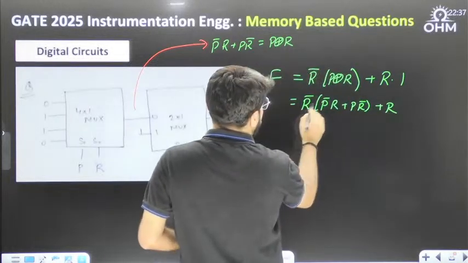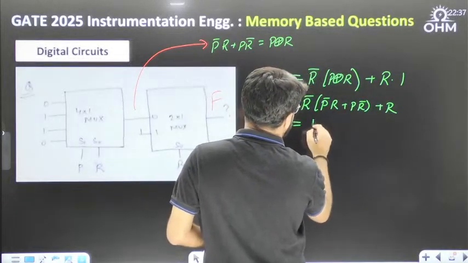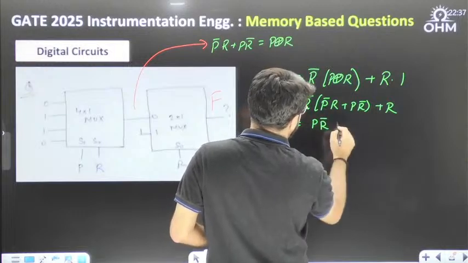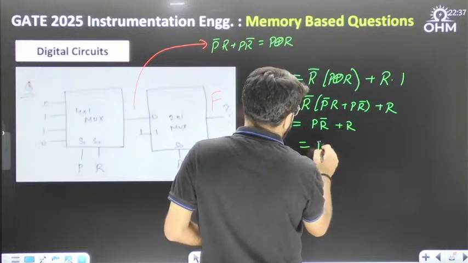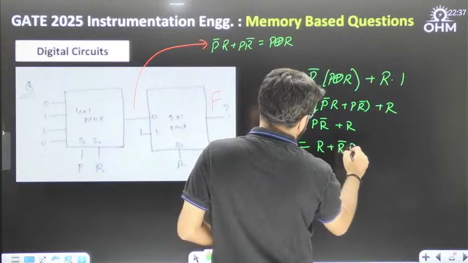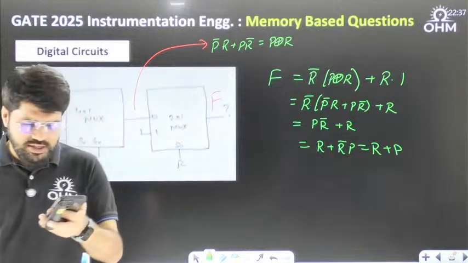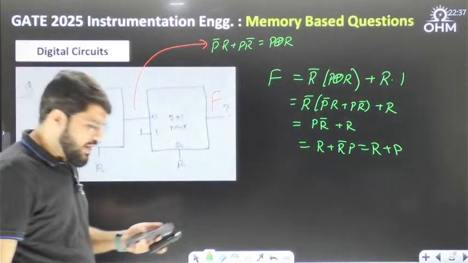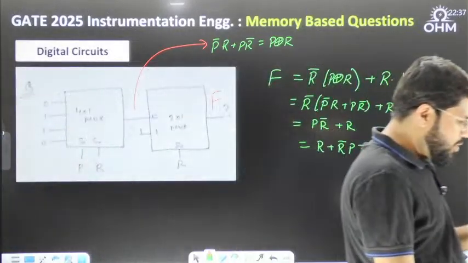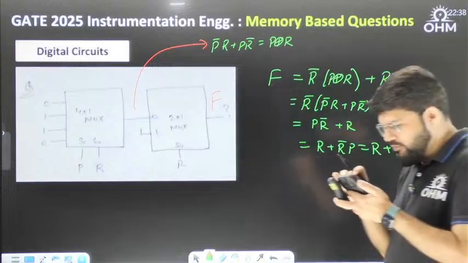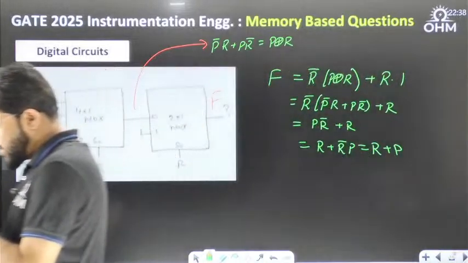The first term, R bar into R, cancelled. Second one, P R bar into R bar is R bar, plus R. And dear, what is R plus R bar P? It is simply R plus P. R bar is absorbed, R plus P it is. So the answer is R plus P or P plus R. Check the data, check the question, let me know if everything looks okay.